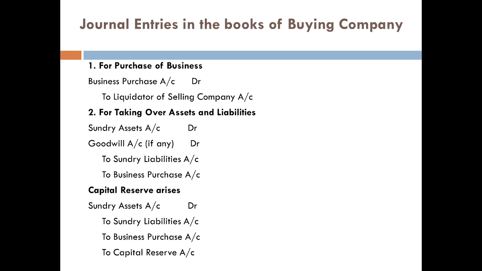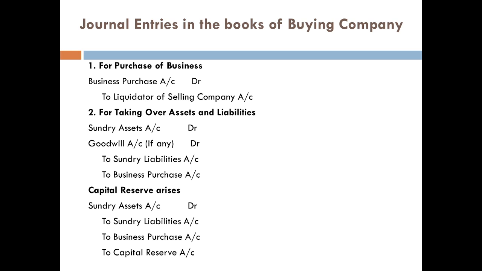So the first journal entry is for purchase of business. The journal entry is Business Purchase Account Debtor to Liquidator of Selling Company. As we all know, there will be a person who will liquidate, who will transfer the assets and liabilities, sell and revalue them, and take up the legal procedure of transferring the assets and liabilities from one company to the other. That particular person is called the liquidator.